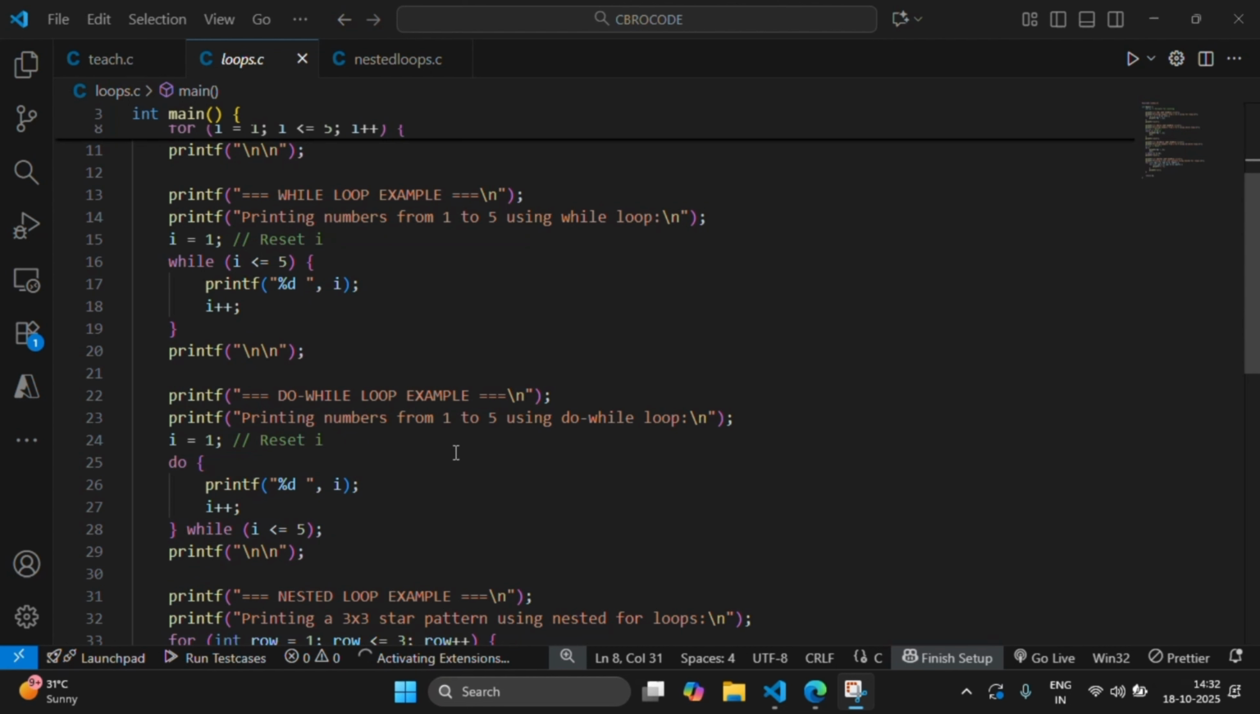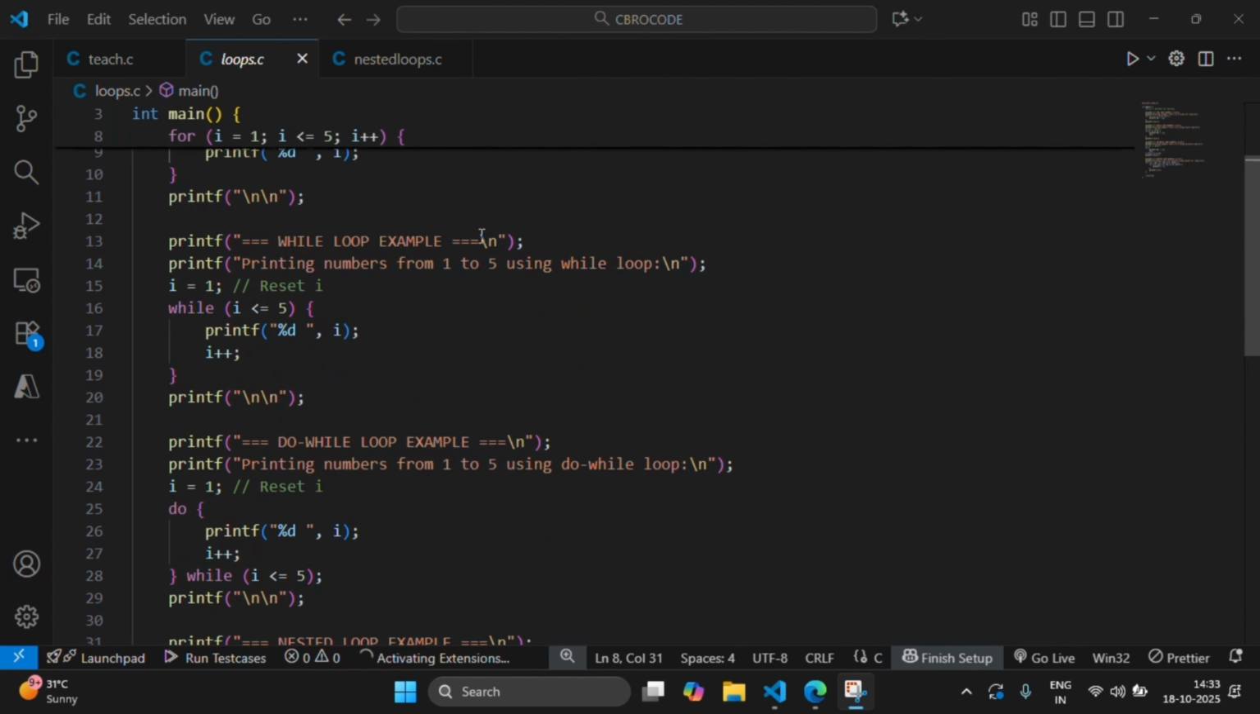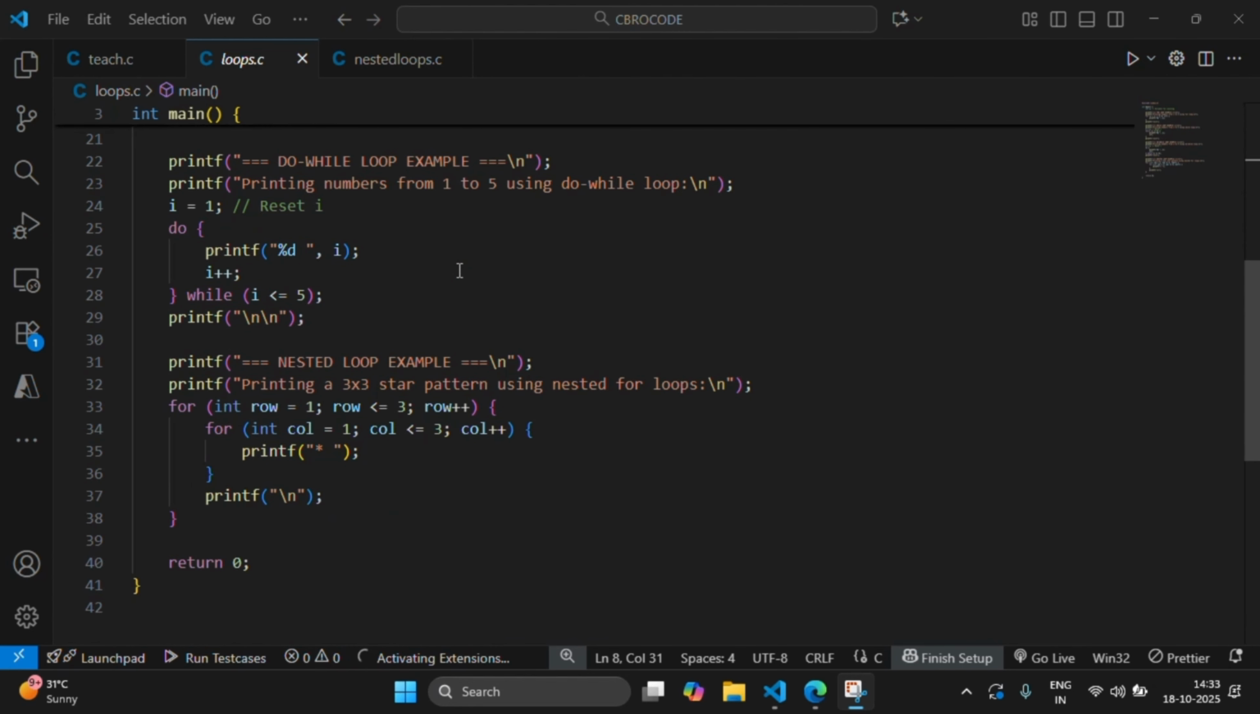Now there is a do while loop example. The only difference between while and do while is that a while loop executes the code only when the condition is true, while in a do while you first execute the code and then repeat it until the condition is false. The major difference is that if the condition is false, the while loop will not execute the code, and in a do while, even if the condition is false, it will execute the code at least once. So this is the basic difference between while loop, for loop and do while loop.